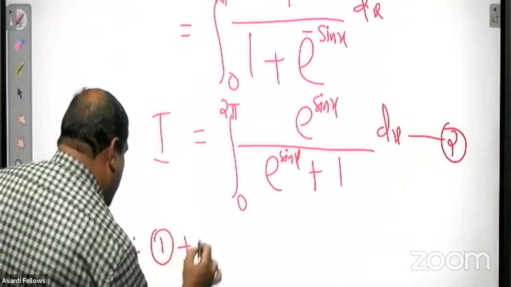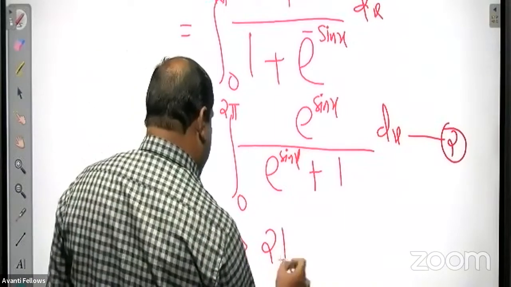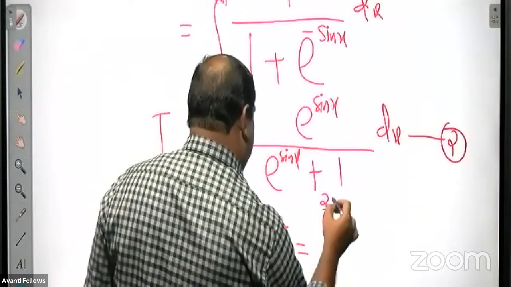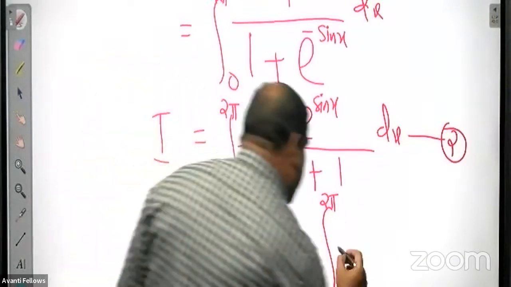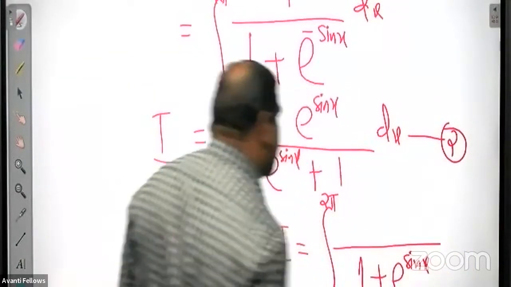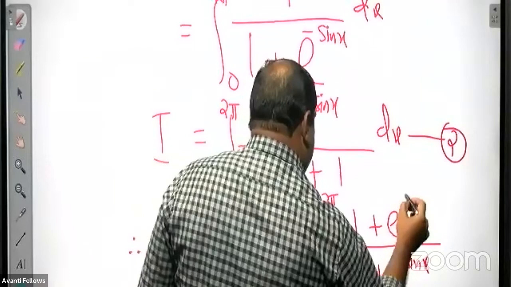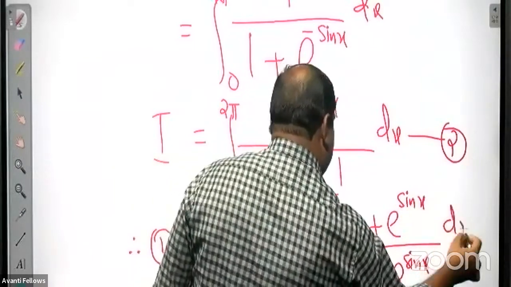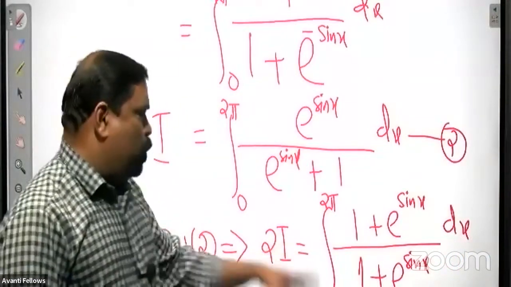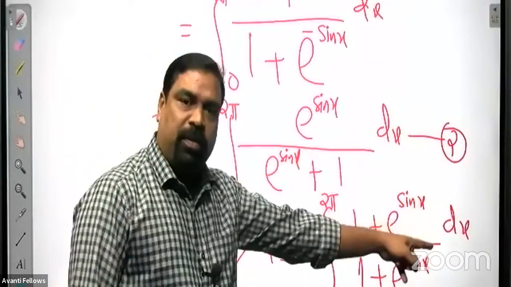So equation 1 plus 2 implies 2I is equal to integral 0 to 2 pi. The denominator is the same, 1 plus e raised to sin x for both, so just add the numerators. Numerator 1 in the first integral and e raised to sin x in the second integral. Isn't it? So 2I is equal to integral 0 to 2 pi of 1 plus e raised to sin x upon 1 plus e raised to sin x dx.